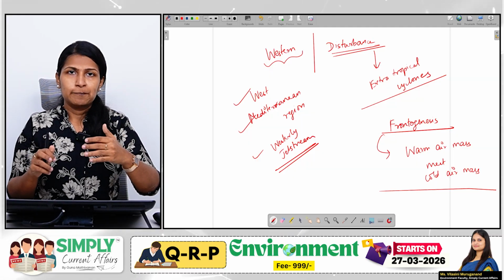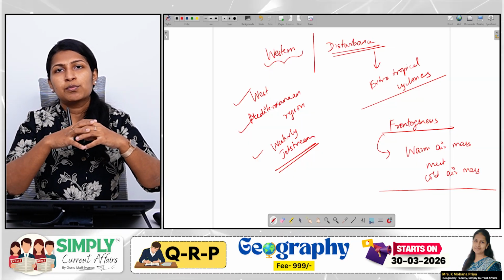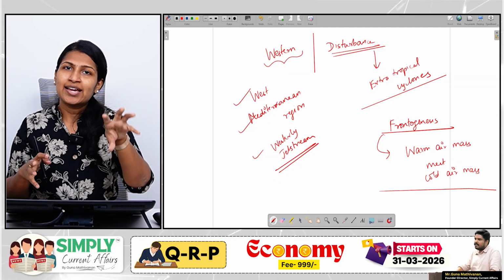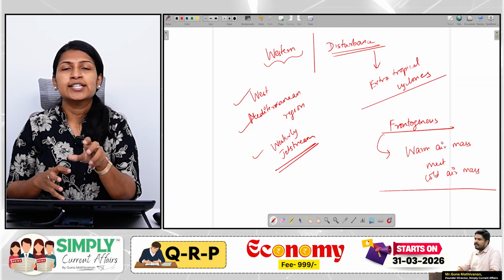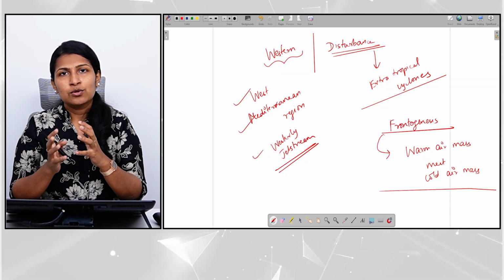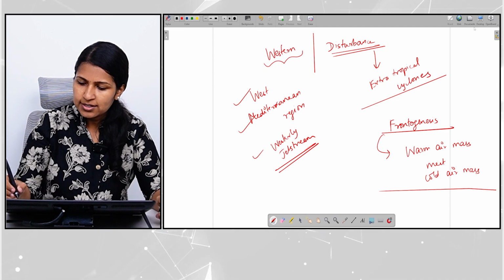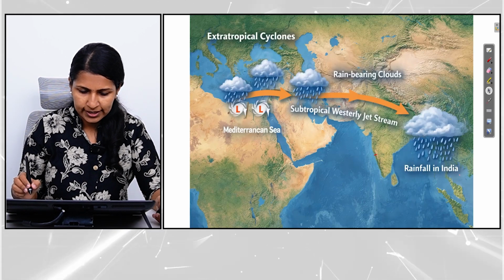So during the winter, you have the warm winds from the subtropical region and the cold winds from the polar regions meeting, and they can create cyclonic activities along the Mediterranean region. Okay, and these cyclonic activities will create rain bearing clouds in that region. I'll explain this with a diagram.